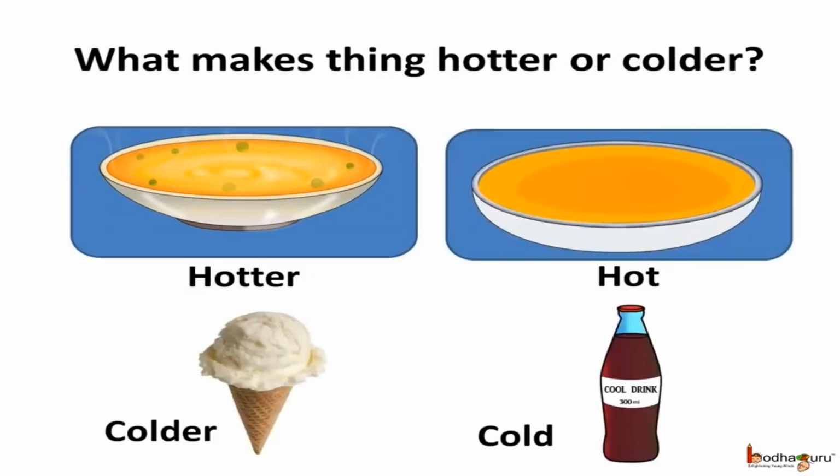Some objects are hotter than the others, and also some objects are colder than the others. See here, the soup which is on the left side is hotter than the soup on the right side. And see, the ice cream which is on the left is colder than the cool drink which is on the right. So what makes things hotter or colder? Think about it, children.